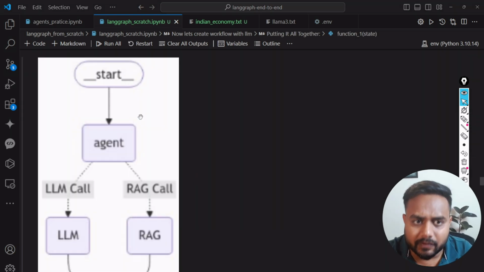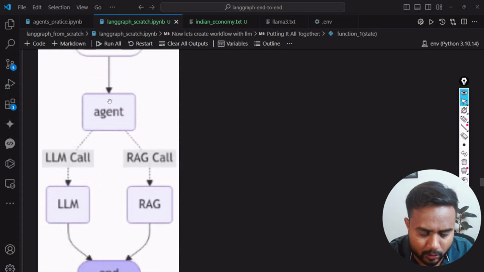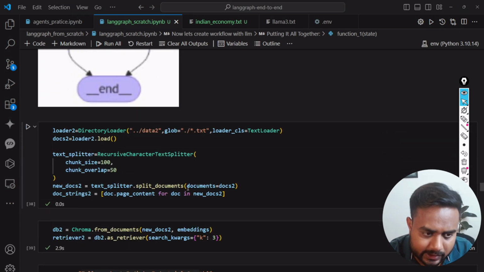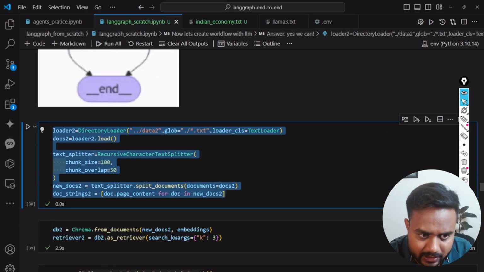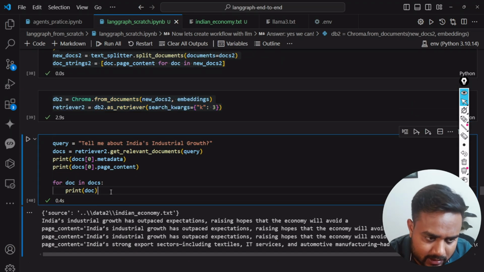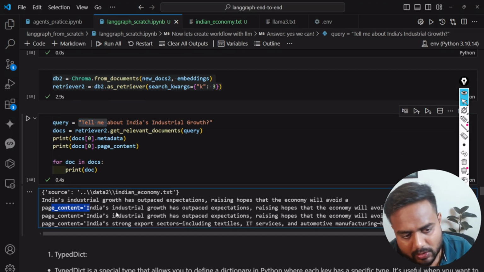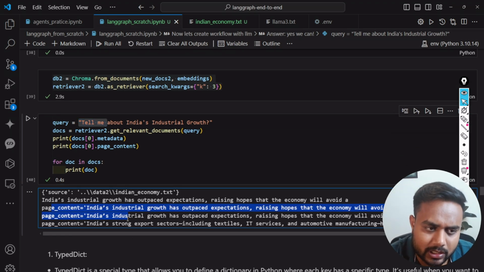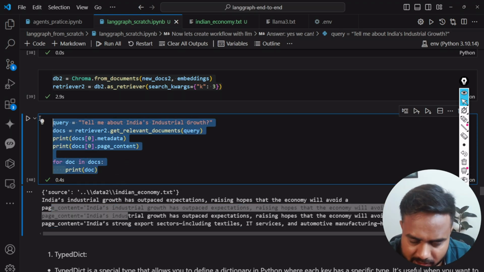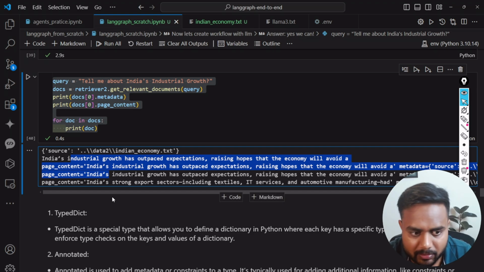Okay guys, so let's take a revision of this particular code. So here, I hope this architecture is clear. I explained it to you many times. Then this RAG architecture is also clear, this retrieval creation and all. Here I am going to write a query and it is giving me a relevant output. This is just to show you that this RAG and this retrieval is working fine. Now further this output will be going to the LLM in our pipeline.